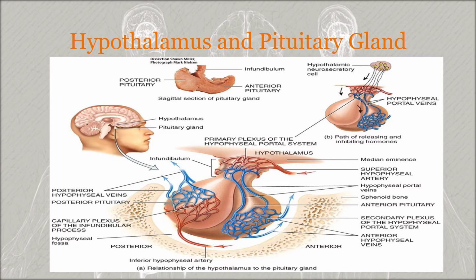axon terminal, and then diffuse into the capillaries of the primary plexus of the hypophyseal portal system, then into the hypophyseal portal veins, and these portal veins carry the hormones into the secondary plexus of the hypophyseal portal system. Then the distribution to the target cells will happen. So this is the relationship of the hypothalamus to the pituitary gland.